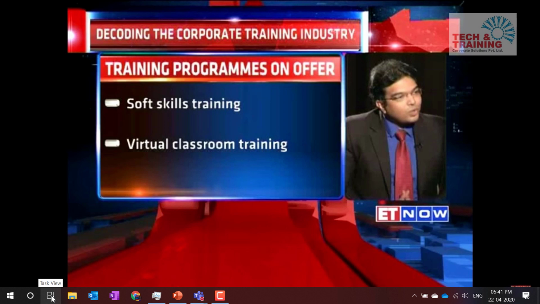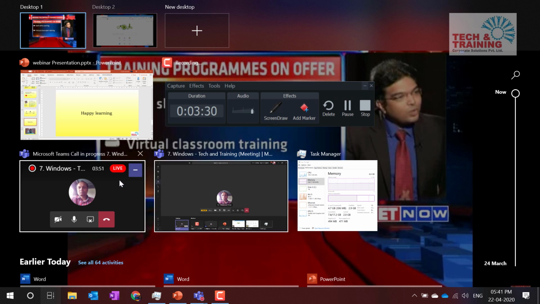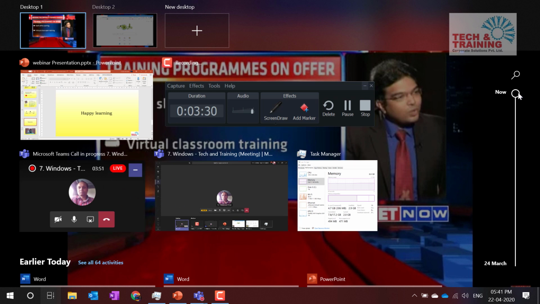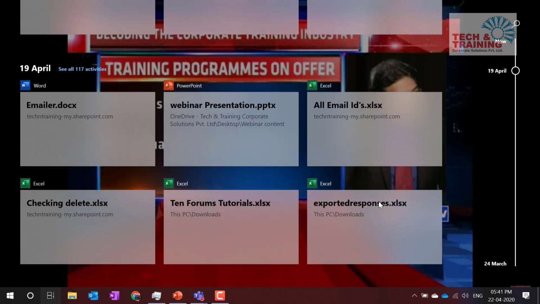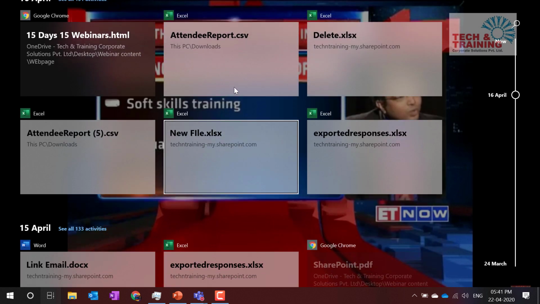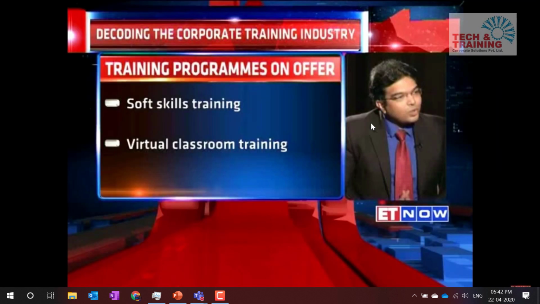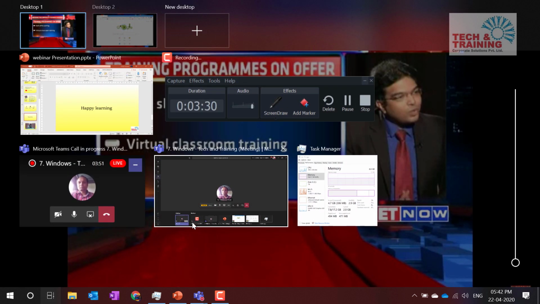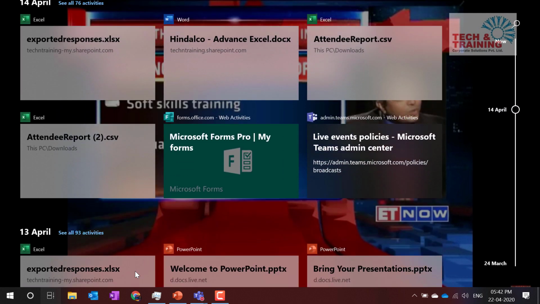When we click on that task view, let me show you what we get to see here. When you click on task view, all the active applications that you're using will be available here, but it also shows you the history of the last 30 days, what you have been doing on Windows, what websites you are visiting, and all those things. So let's say you remember that last Monday you worked on something and you would like to see which file it was. You can just go to that particular date here and open that file. So let's say I want to work on this file. I think I have deleted that file, but anyways, when you go here at the bottom, you get to see different files which are available, and you can start working with those files.